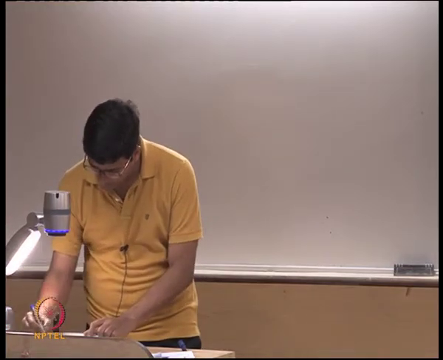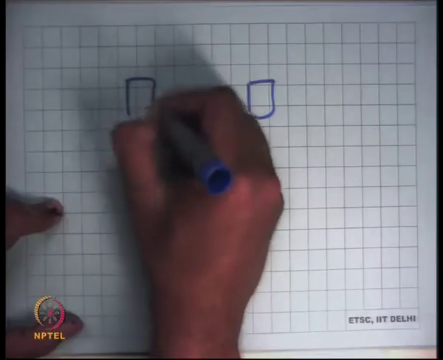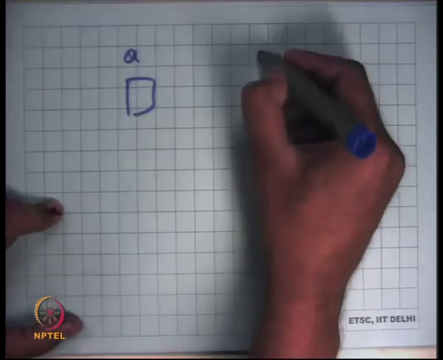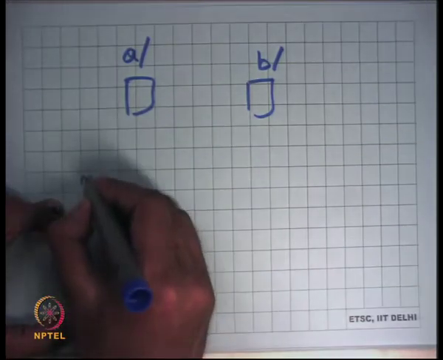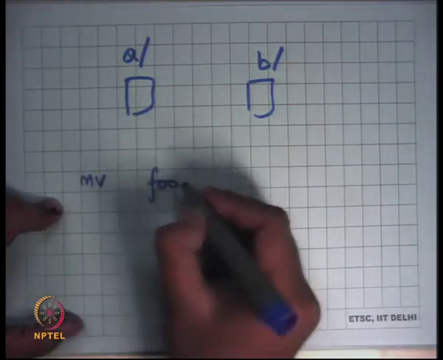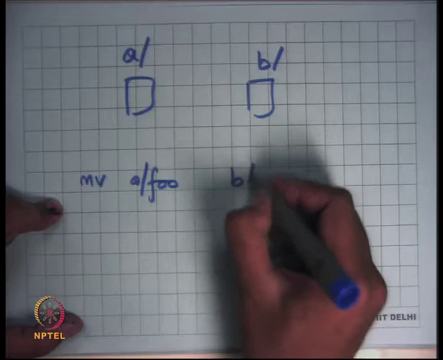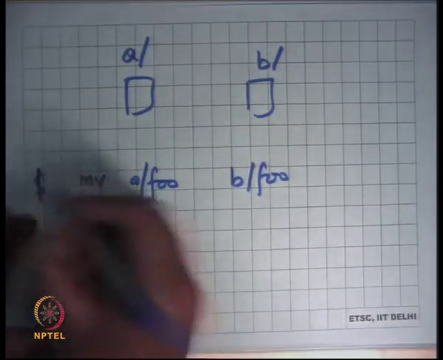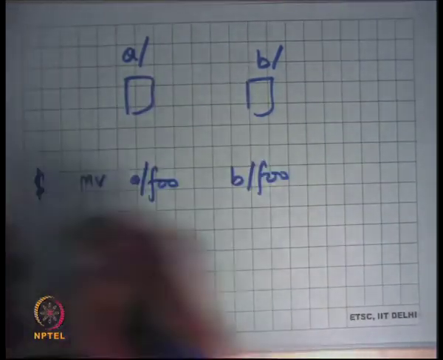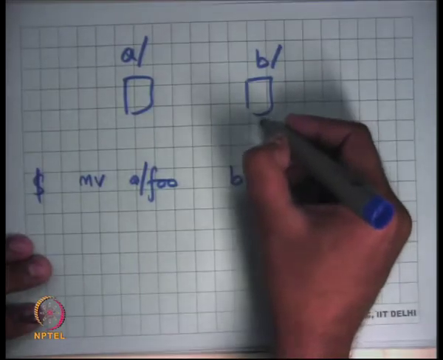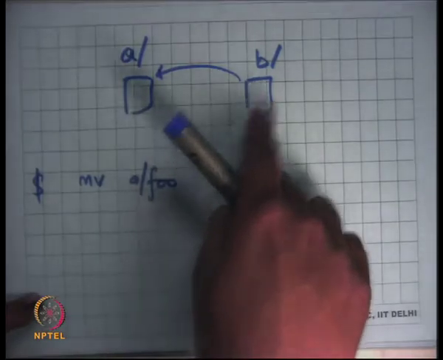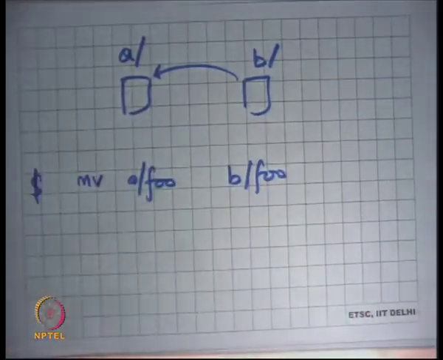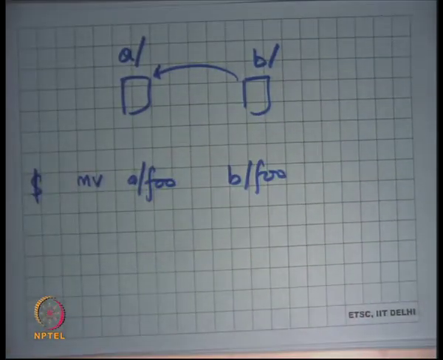So for example, you have multiple disk blocks. Let's say this is A's disk block and this is B's disk block, and let's say A and B are directories. Then if I say move A/foo to B/foo, and I want to make sure that creation happens before unlink, then I'll draw an edge from B to A, saying that B should be flushed before A is flushed. Creation should happen before unlink.